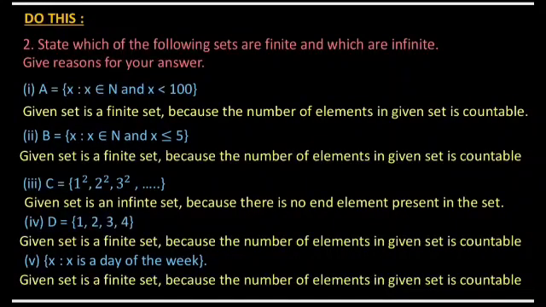Next, set D. D is equal to set of 1, 2, 3, 4. So the given set is a finite set because we can count the number of elements in this set. So D is equal to 1, 2, 3, 4. So how many elements are there? 4 elements. So this is a finite set.